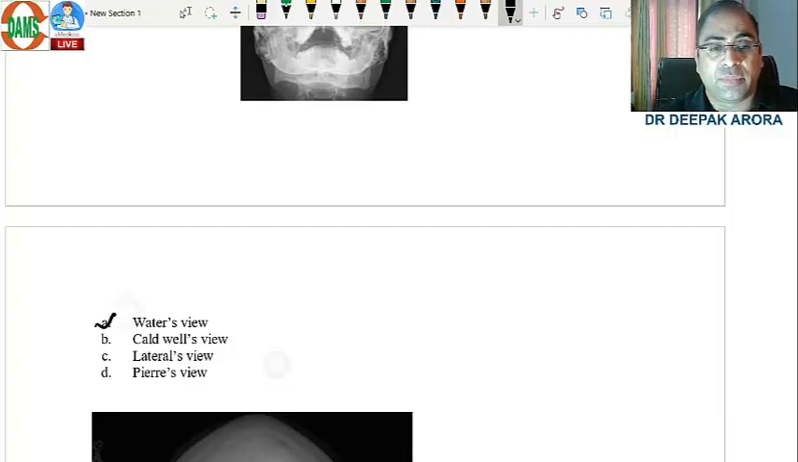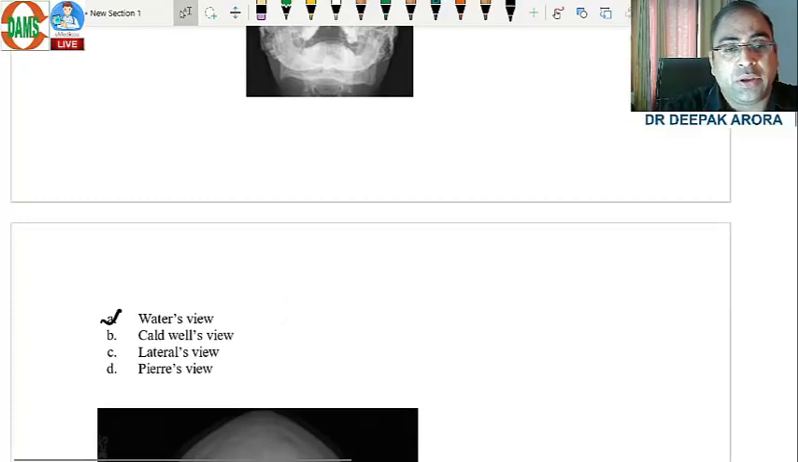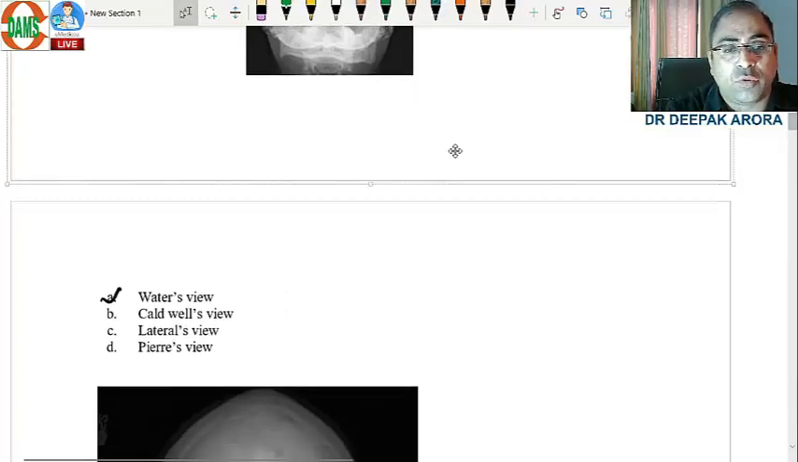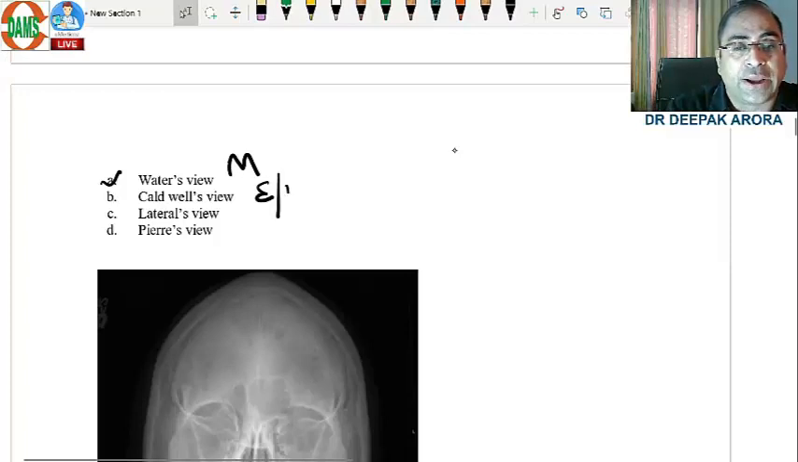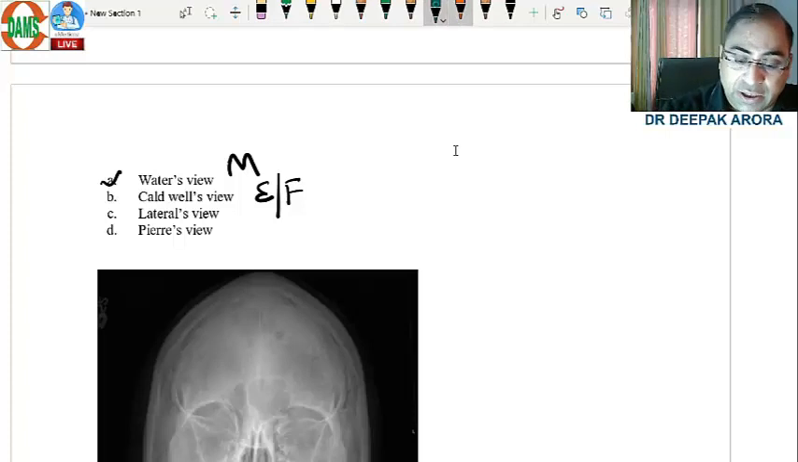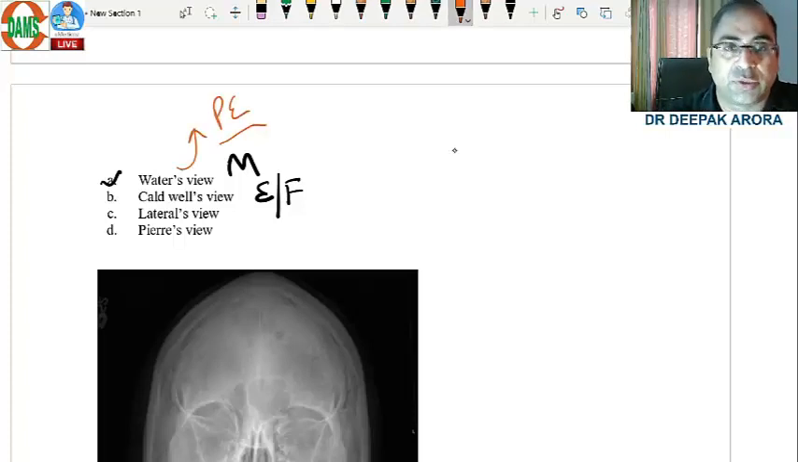Beta, always remember a few basic concepts of the X-ray of paranasal sinus. Waters view is for the maxillary sinus. Caldwell's view is for the ethmoid and frontal sinuses. But an important MCQ: which sinus is not visible on Waters view? Everybody, yes, confident: the posterior ethmoid is not visible.